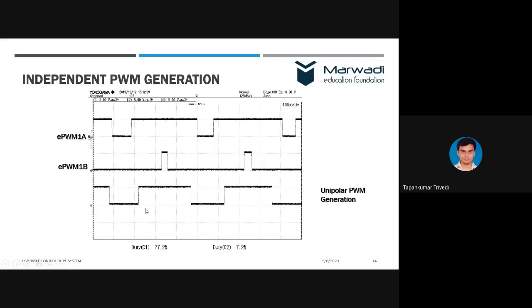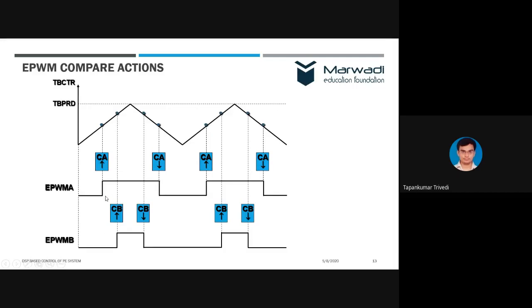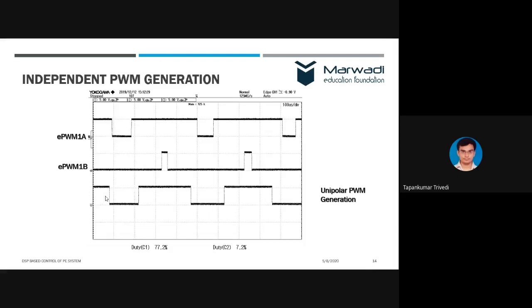Here, these are the waveforms we have captured in our laboratory, where EPWM1A is set like this. This just matches here, right? We cannot see triangular waveform in the DSO because it is actually operating very, very fast, and it is happening inside the controller. So because it is happening inside the controller, we are not able to see the timer. Okay, but we can see the PWM output here, right?